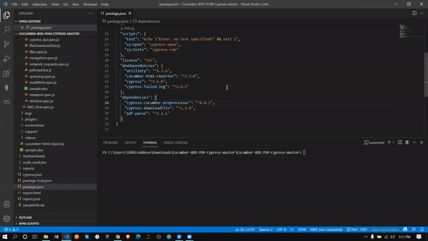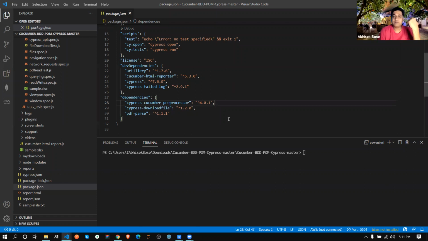In dependencies, this has to be included. There are other things also in the package.json. So we can't include the files in other places? We have to do this in dependencies only. You just write that line, whatever line I just wrote, like the npm install. You need to write only that one. You don't need to write anything manually in package.json, because whenever you install it, it automatically writes in package.json.